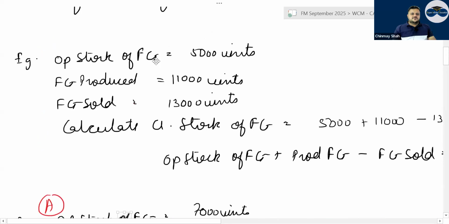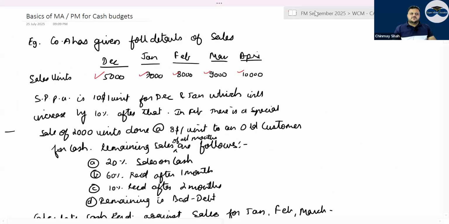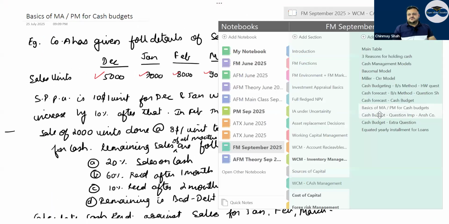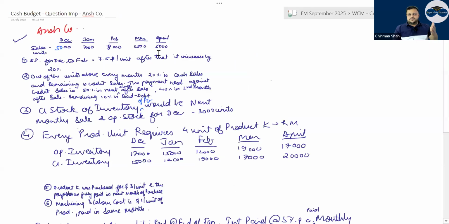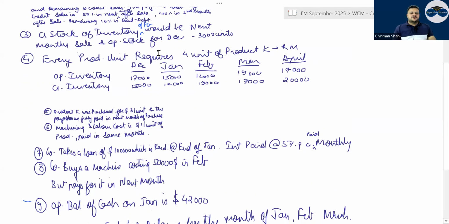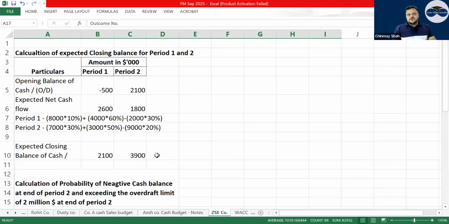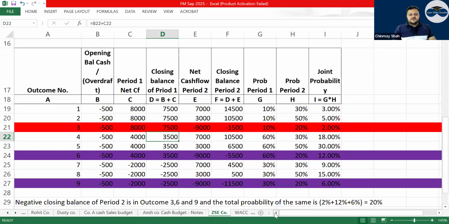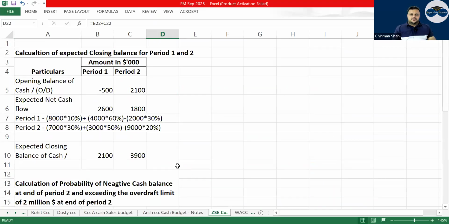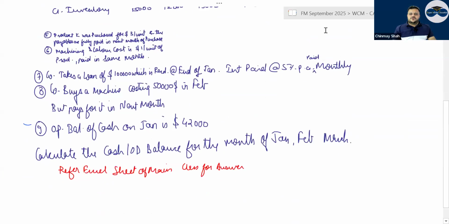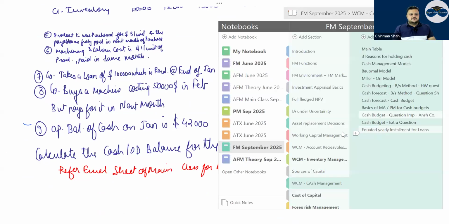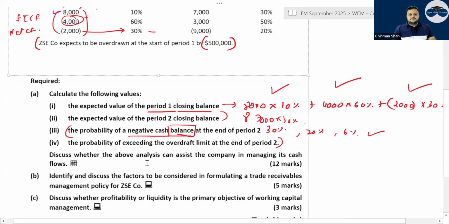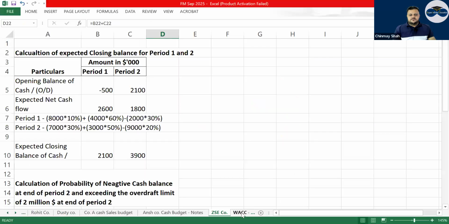Then I did certain basics of MA for understanding. Cash budget, yes, and the company question, if you want to do it, you can solve it. A similar question is your fleet company question, where cash budget is also there. You could do that. Then there is something called the ZSE company, which I have done in class. It is a good question, an advanced question of cash budget. You can do this question.